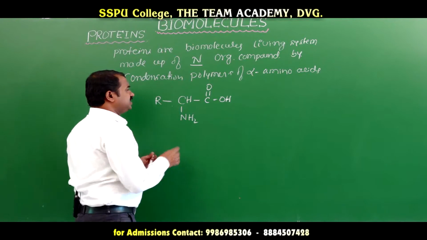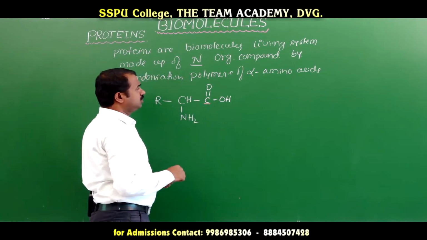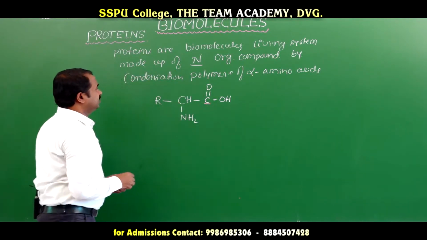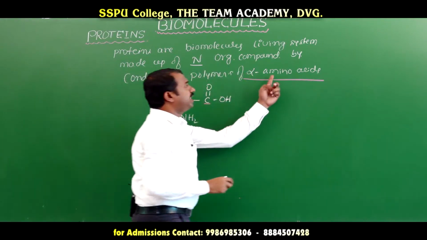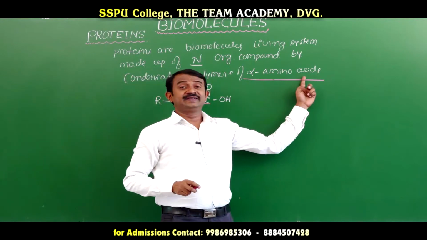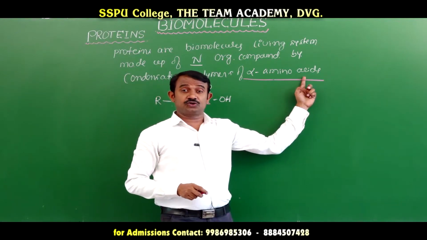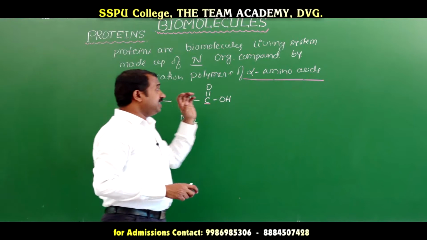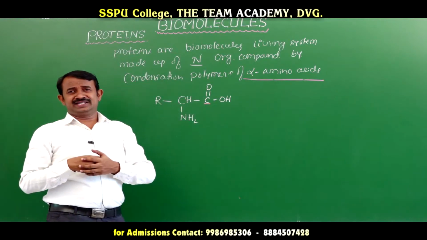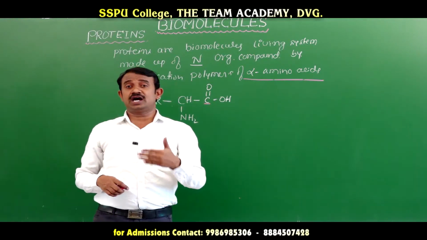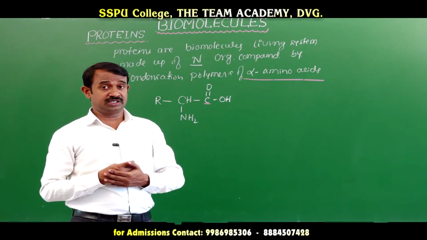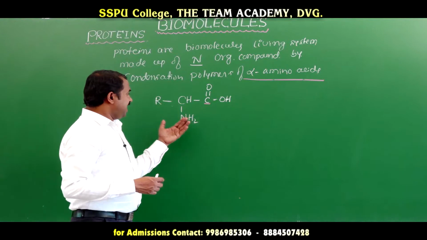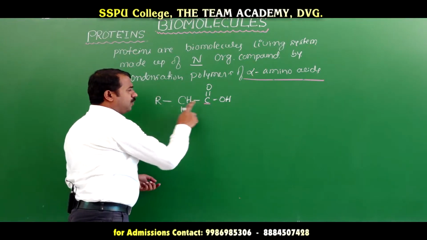An amino acid has both the amine functional group and the carboxylic acid functional group. When n number of amino acids join, with a molecular mass of about 10,000, it is called a protein.